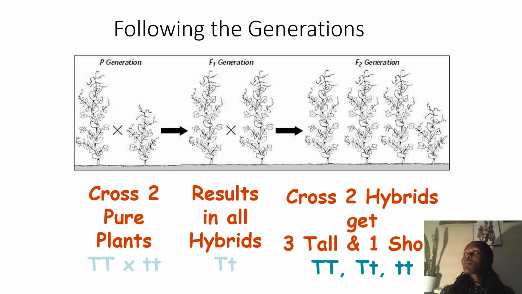We are going to see that because the Punnett square is going to help us solve that. So parent 1 is capital T, capital T. Parent 2 is small t, small t. So you will have a generation of all heterozygous, all hybrids. Then from the F1s, you'll generate